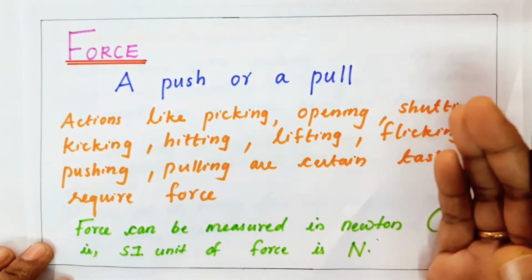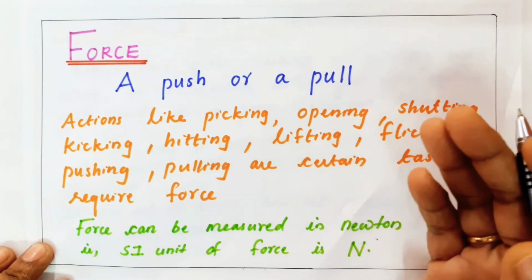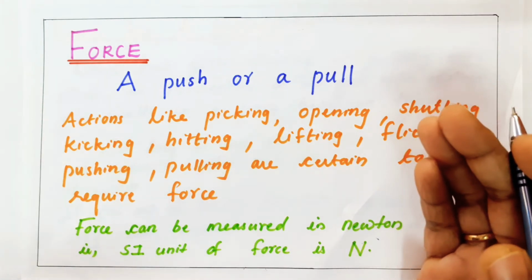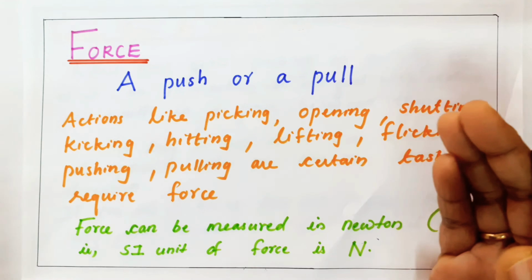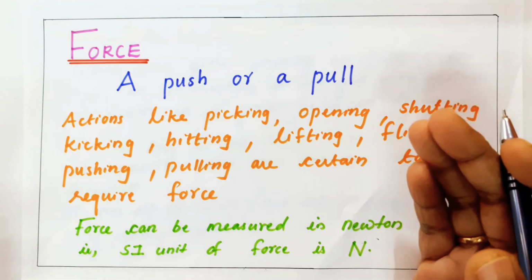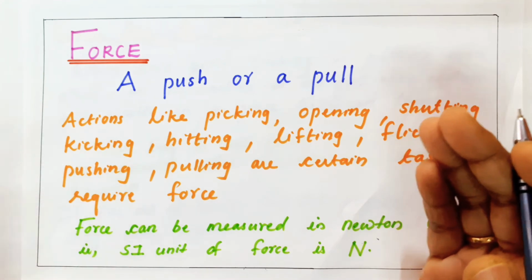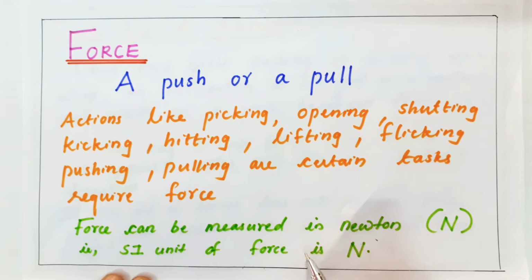We know that mass is measured in kg, kilogram. If we want to buy something like sugar, we express that in kilograms. Similarly, force is measured in a unit called Newton, in honor of the scientist Isaac Newton. The SI unit of force, that means System International Unit or Standard Unit of Force, is Newton, N.